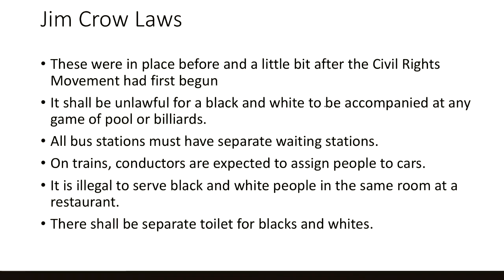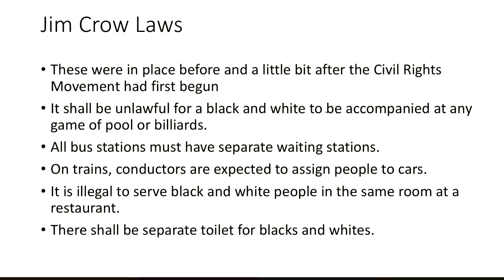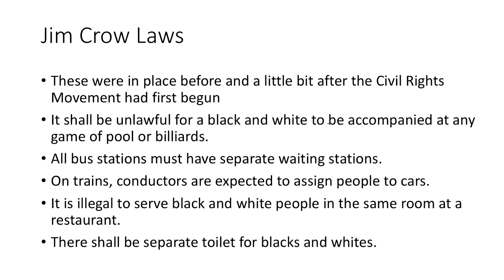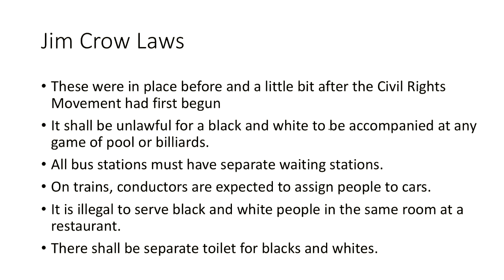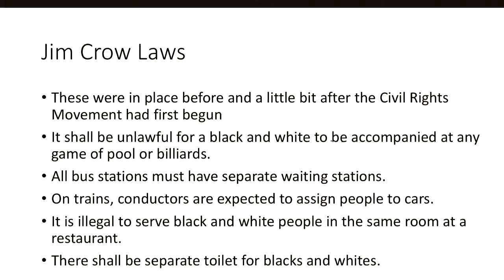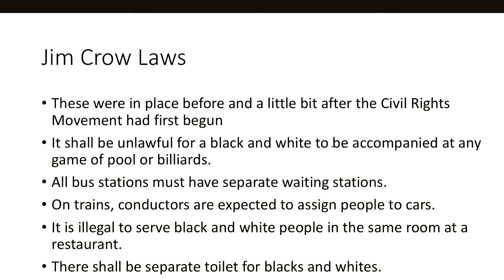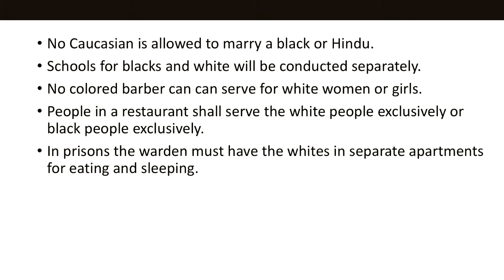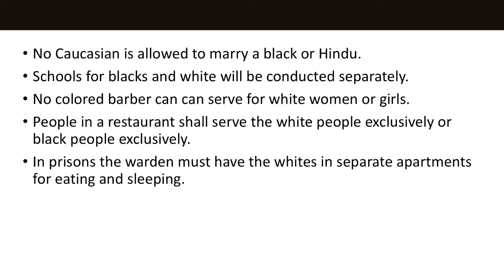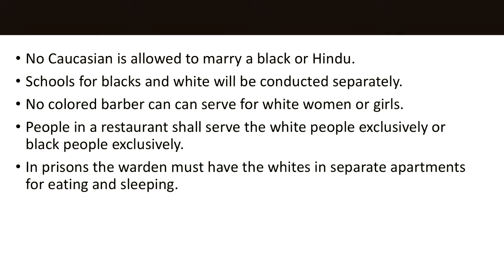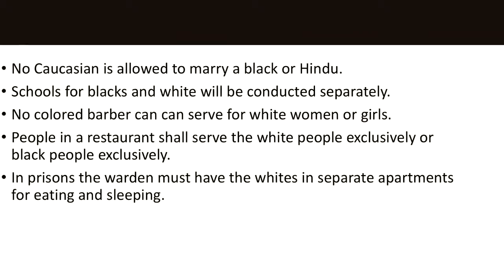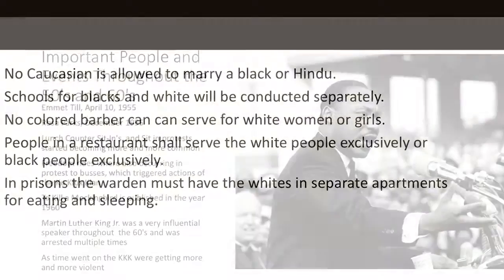Now these were the Jim Crow laws. They were put in place to segregate the blacks and the whites, but sometimes it wasn't just the blacks, it could be other races too. They separated the blacks and whites in restaurants, bathroom facilities, and other places as well, sometimes on the buses. They were put in place after the Civil Rights Movement. And as you can see, sometimes the barbers were put into effect for this, and sometimes the schools too. It wasn't very fair at this time, and then many people fought against it and got them canceled.